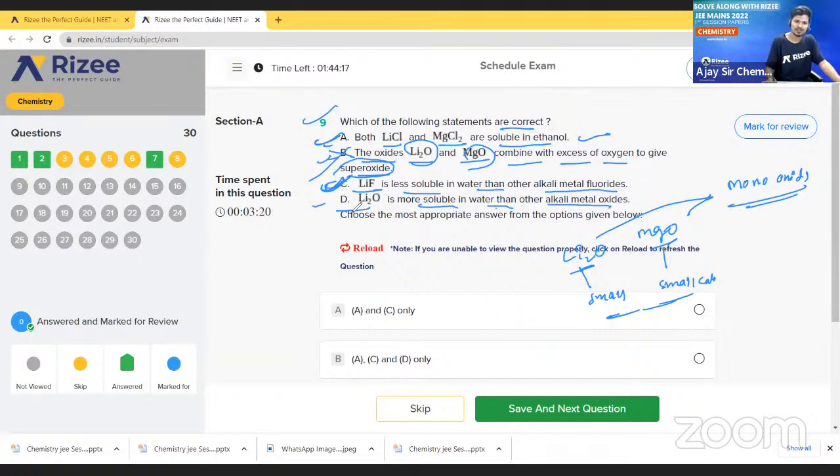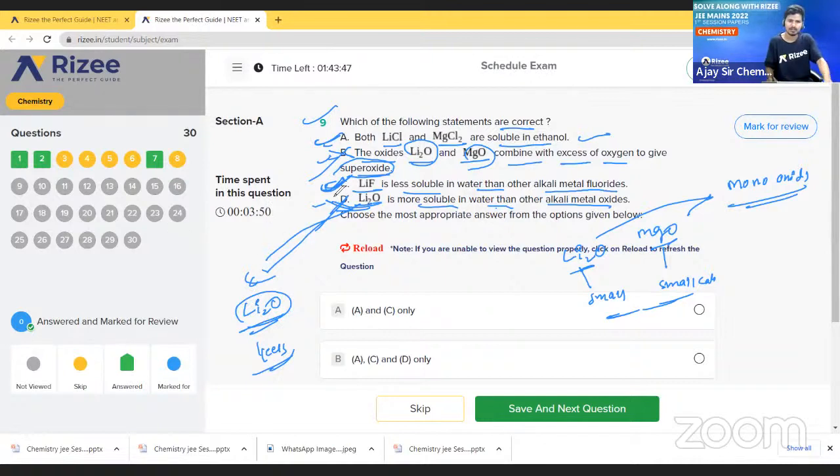This is also wrong, because lithium oxide is also less soluble in water. So option D is wrong.